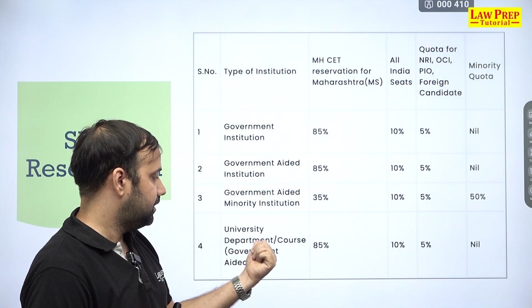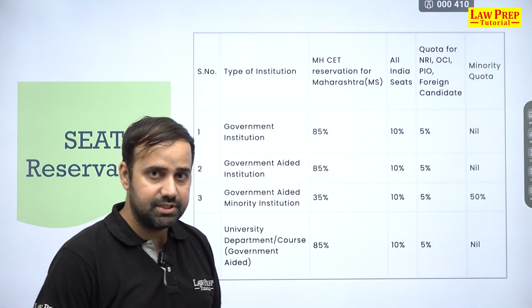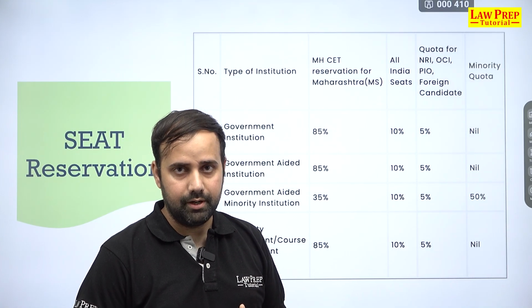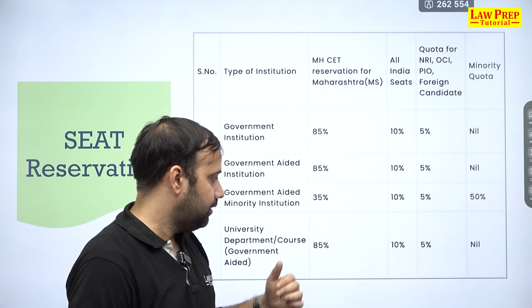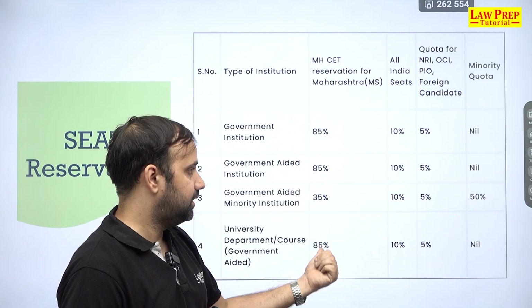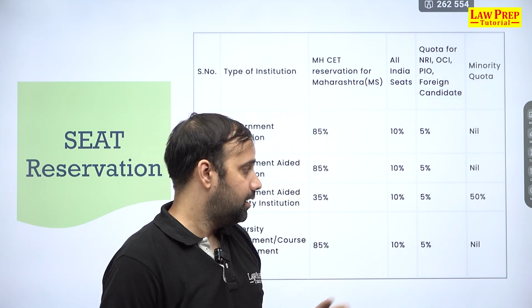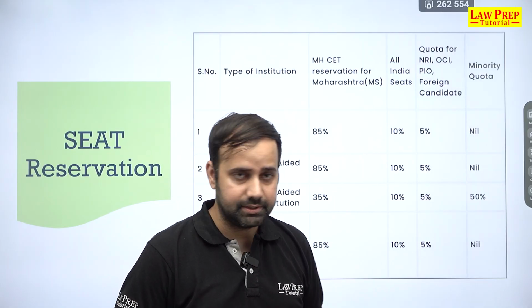Similar for university department or other government aided courses जहाँ पे the courses or the university departments receive assistance from the government. वहाँ पे भी you will see that 85% of the seats are reserved for Maharashtra students and the rest 15% goes to all India seats.